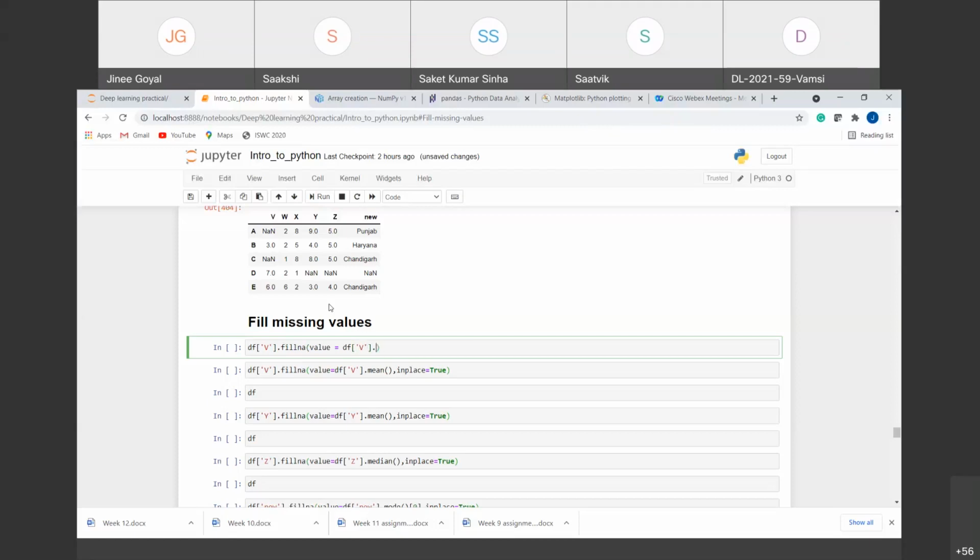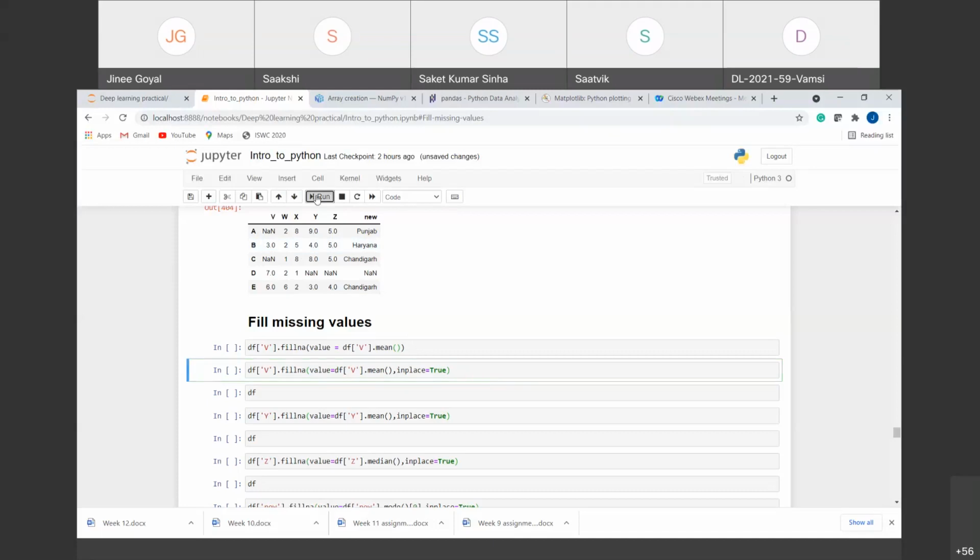I will calculate the mean of this column, right? And now the mean that I have calculated, we got the value and we are replacing it here, right? So this is the function that I have defined here. Now I have also defined inplace equal to true. It means that we are making this change in the original data set also. So this is the function that I have created here.